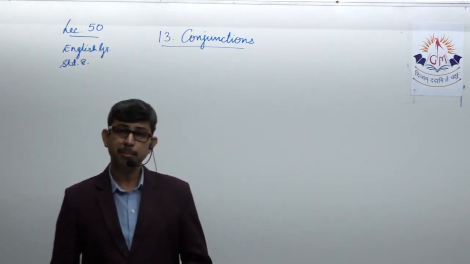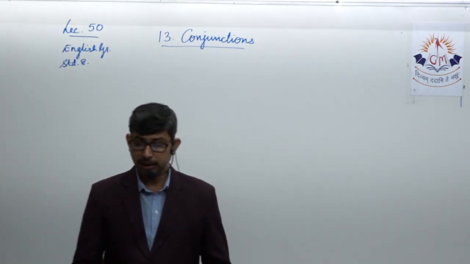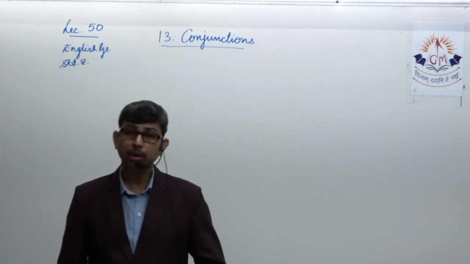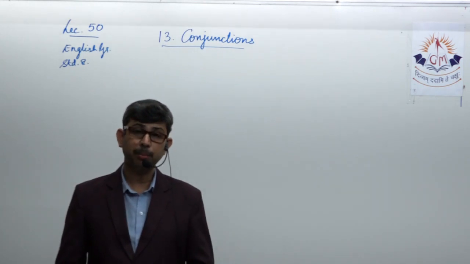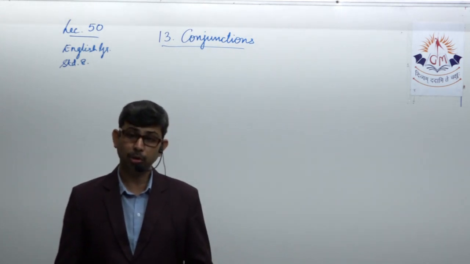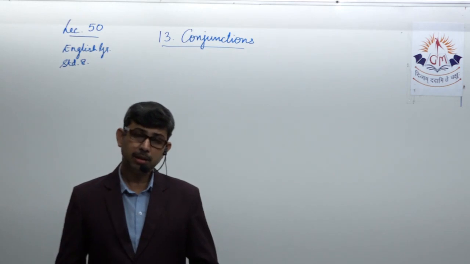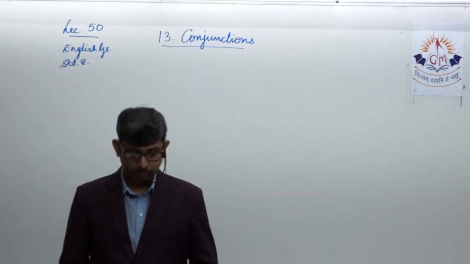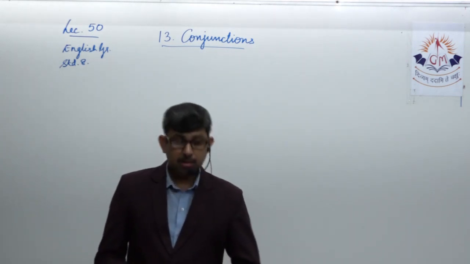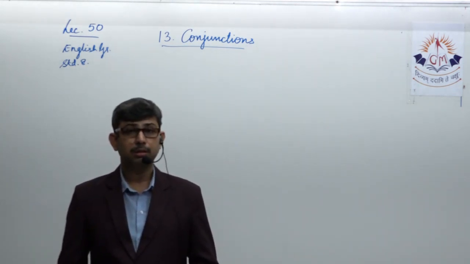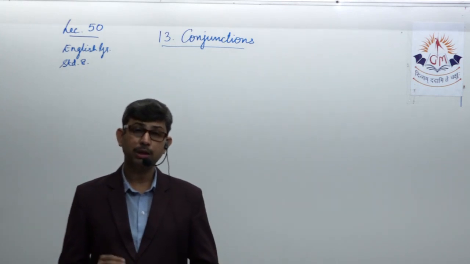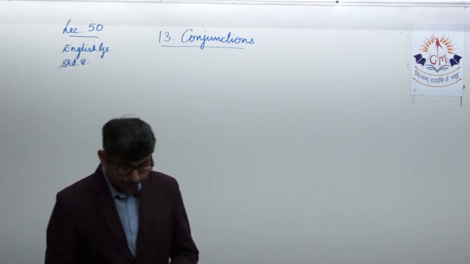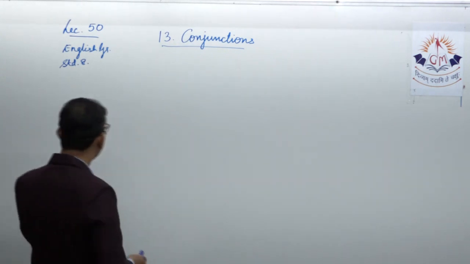Conjunctions, as you can see the name being displayed on the board, is the 13th chapter given to us in our text. Before we get into the details of what is being printed in the book and we read about it, let us just recall the prior knowledge that we have taken in class 7. To begin this, let us discuss the definition of a conjunction, what a conjunction is, by writing it on the board. So let me put up the definition of a conjunction.